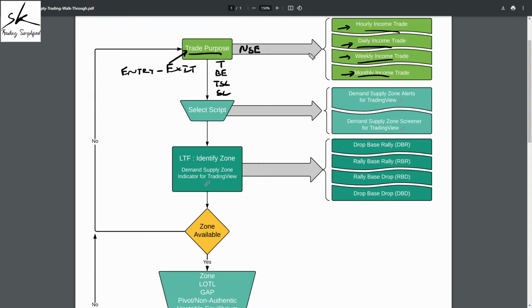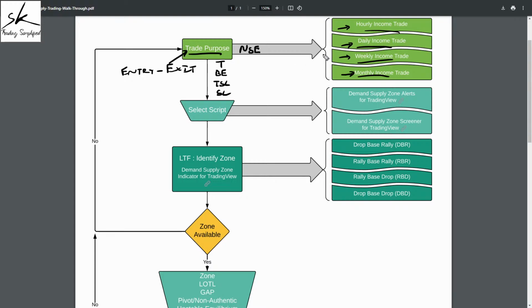So I'm pretty sure you people would have experienced, whenever the market opens, some symbols gap up, some symbols gap down. Because of this gap up, gap down, if you get a gap in your favor, you might get profit which is more than what you were expecting on that trade. That's the positive side. But if you get a gap against you, you can also lose more than what you were willing to lose on that trade, and that's the negative side.